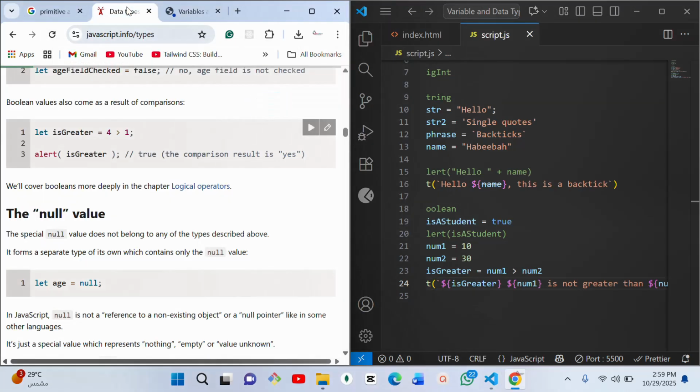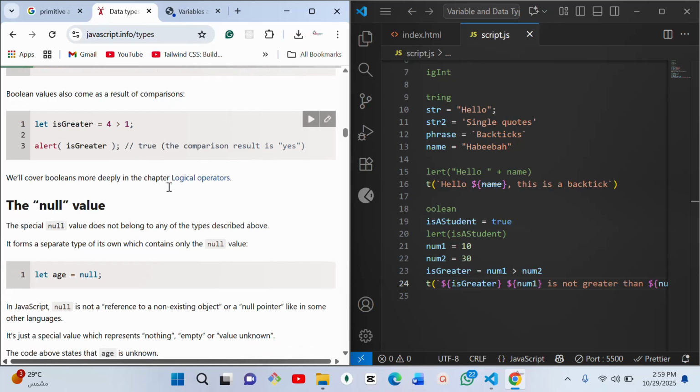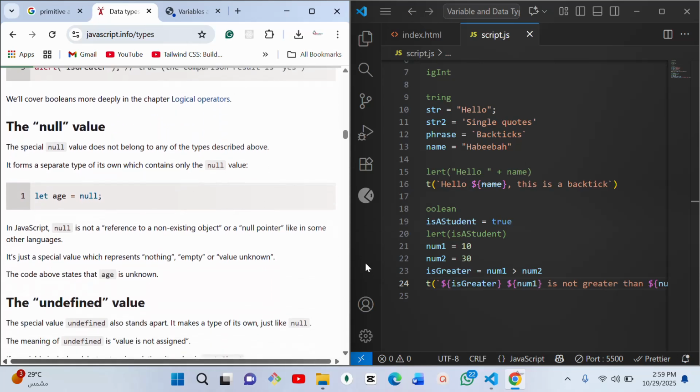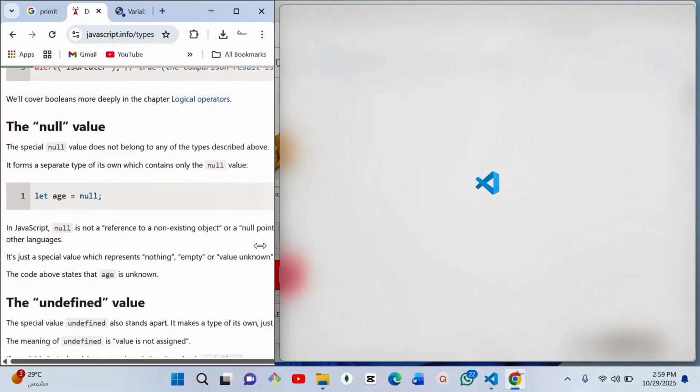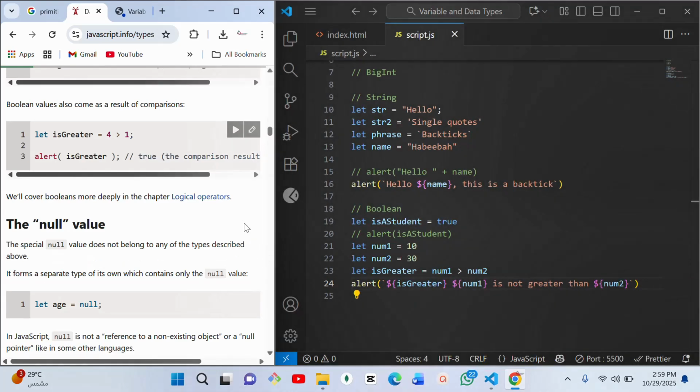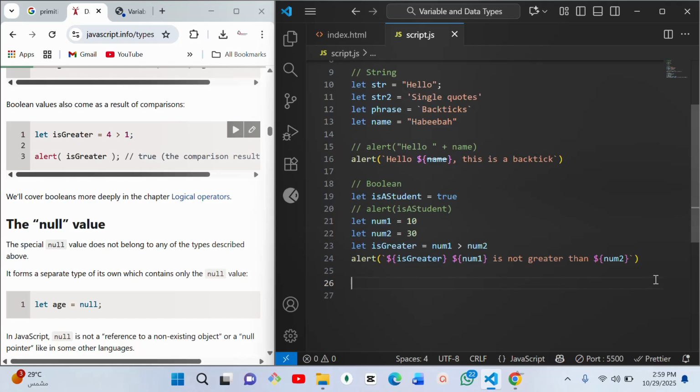So the next thing we want to learn is what we call the null value, still under primitive.